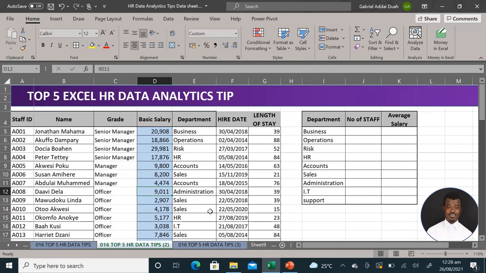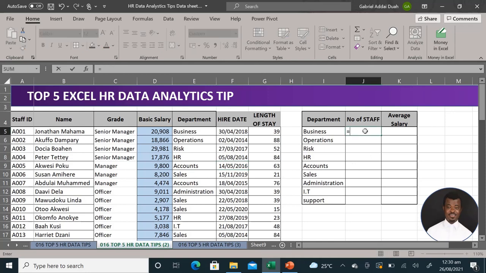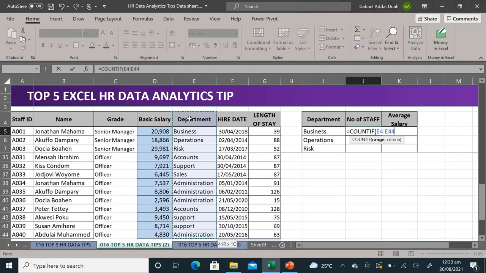Let's move on to our second one. We still have data like this. It is always better you get to know the number of staff within your organization and also the number of staff per department or unit. Then your COUNTIF function comes in handy. With your counting function, you open parentheses. Then your first part is just your range. So you select the department or the unit column in your data.